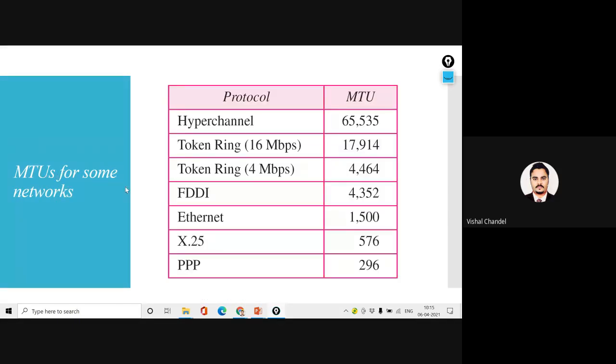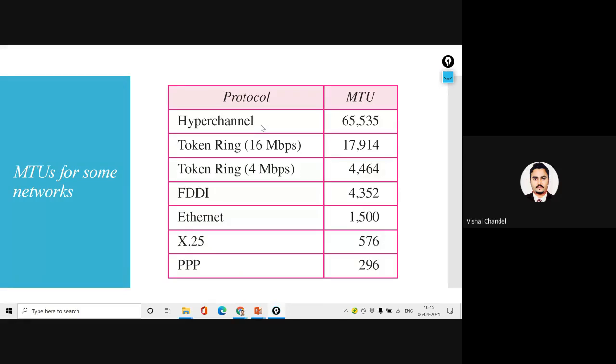Then I have given one real life example of the MTU, the maximum transfer unit. We have different protocol networks, and in these different protocol networks we have different capacities of the MTU. We have discussed how Bluetooth has a low MTU, 576, and the maximum we call the hyper channel.